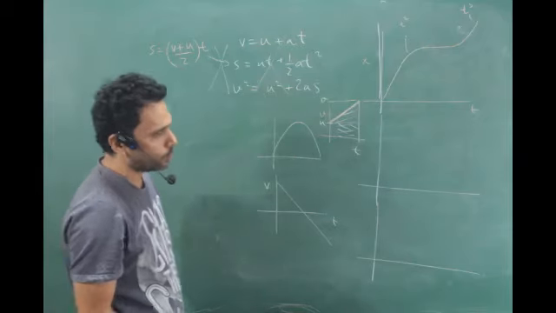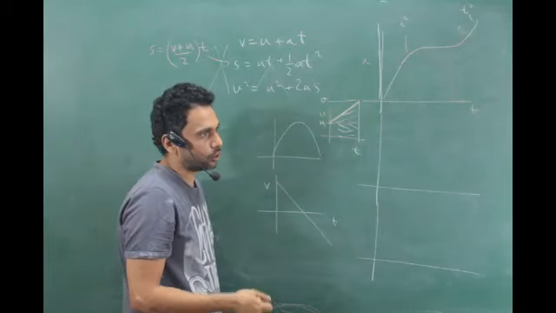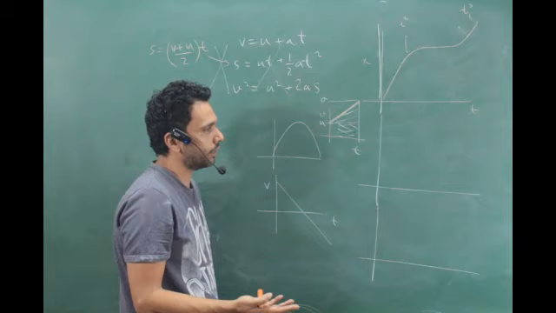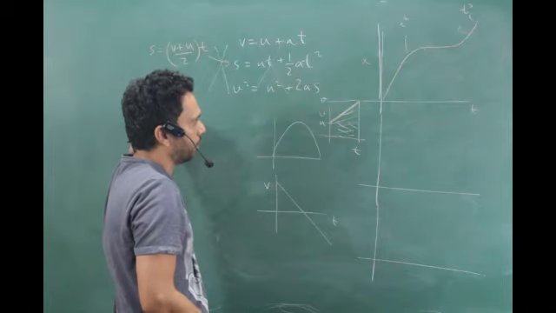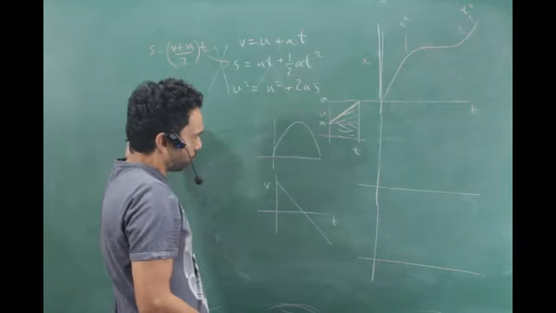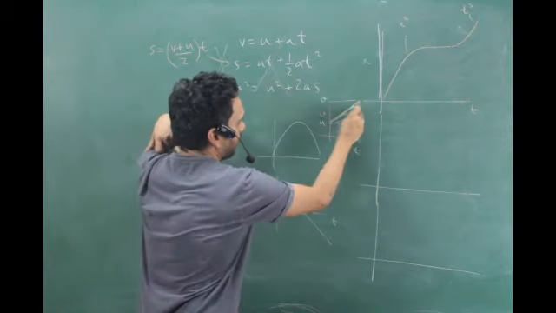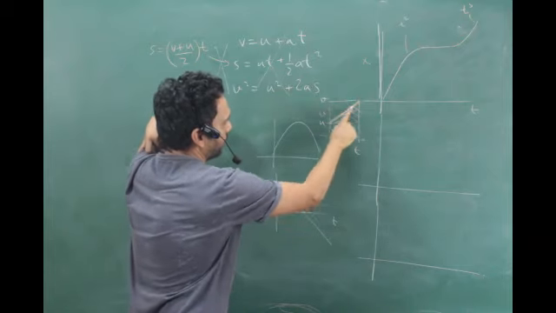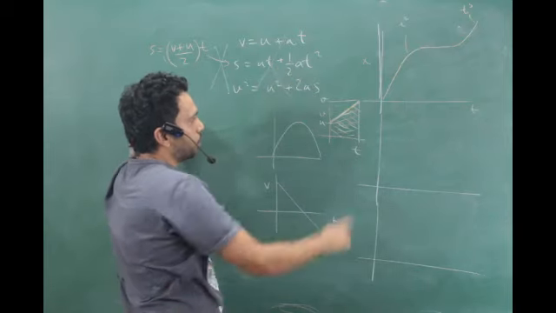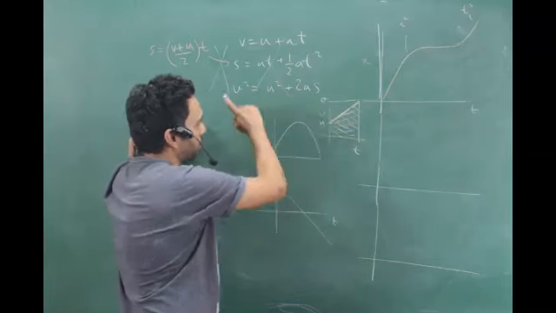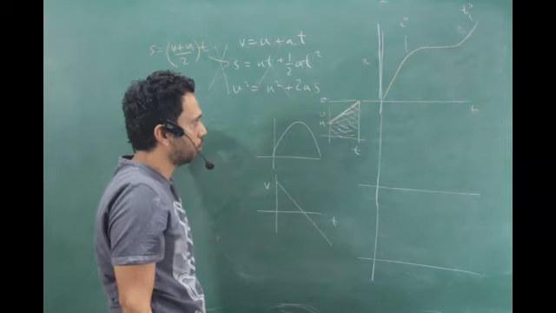So none of these formulas is going to work if the acceleration is not constant. And you have come to class 11, most of the cases acceleration will not be constant unless we are throwing stuff in air. When we throw stuff in air and ignore air resistance, then acceleration due to gravity can be taken as constant because the height is not too much from Earth. And how did you get this formula? You did the area under the graph. You did this box area and the triangle area, or the trapezium area, and you got this. So area under v-t is your displacement. That is the right approach, and that is still going to hold good.